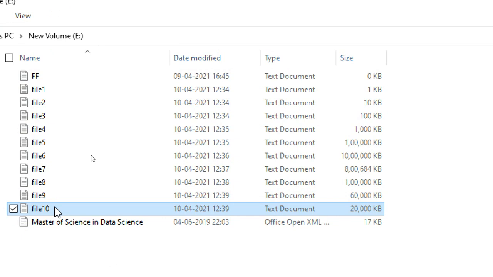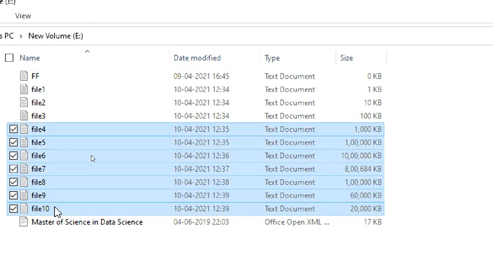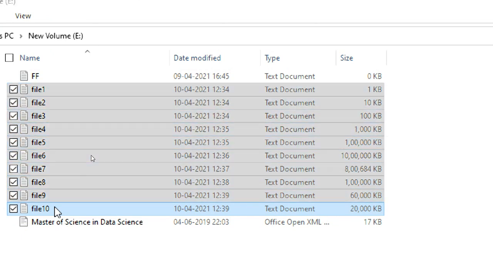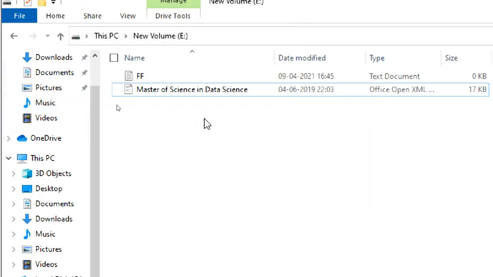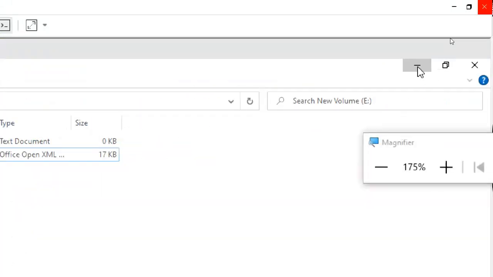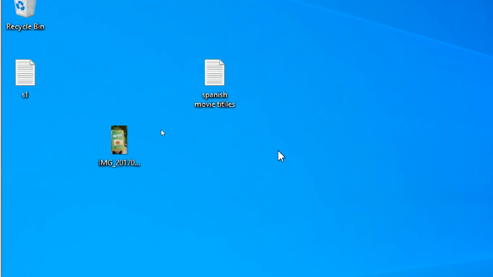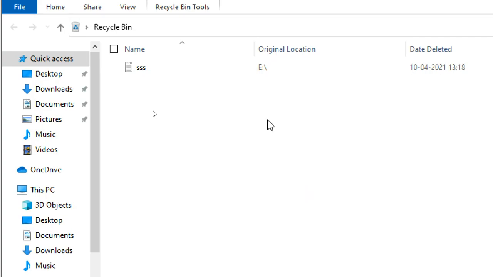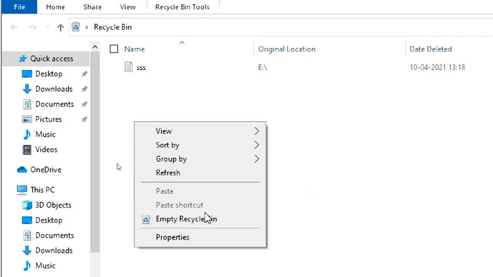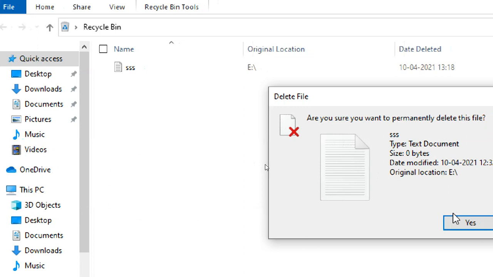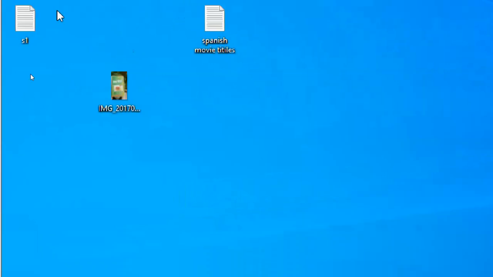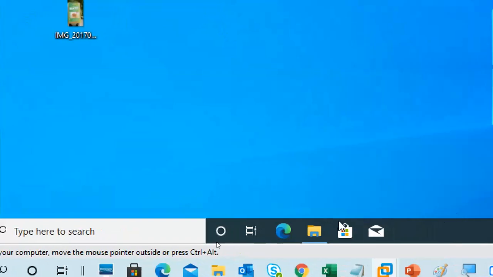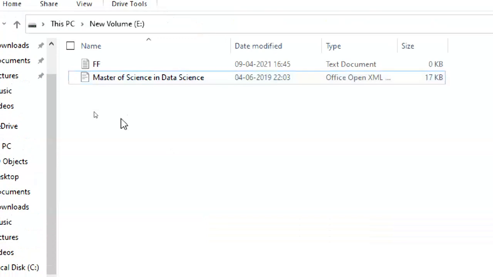I deleted them, but they are still in the recycle bin, so delete from the recycle bin also, permanently. Always clean up your recycle bin as much as you can. Guys, this is E drive.